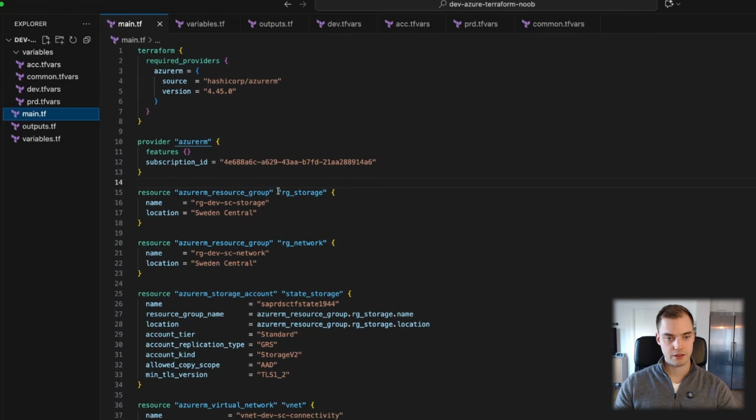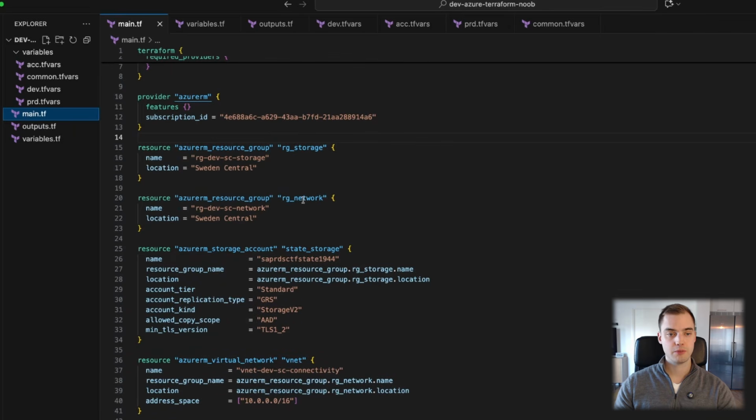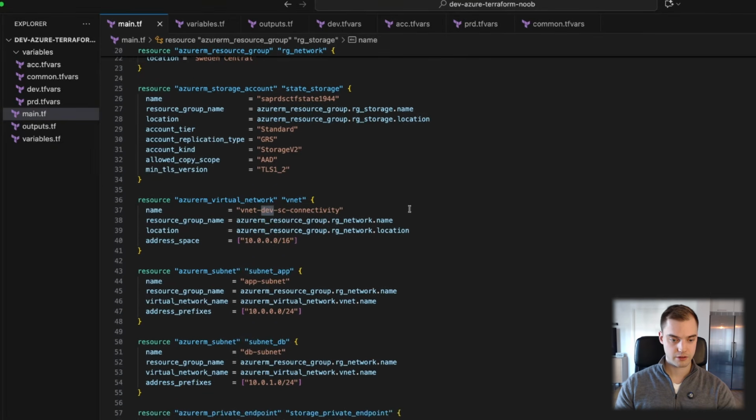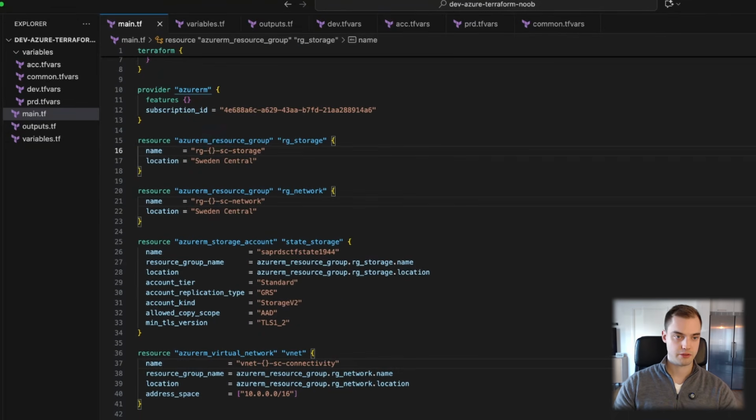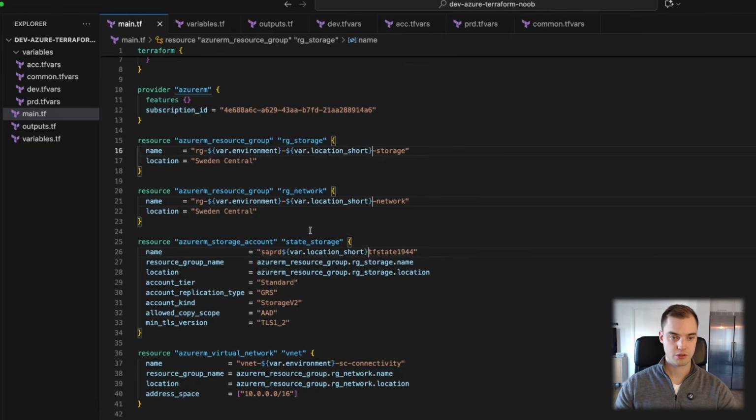Perfect. So now to get these to actually do what we need them to do, we can make use of string interpolation. So wherever it says dev here, for example, I'm just gonna mark all of these. And then we can say we want to have string interpolation. We actually want that, but let's do this in a controlled manner. I forgot we need to have a dollar sign. And then we do var.environment. And everywhere it says sc, not that one, here we want to say location short. Same goes for this one. We want that to be location short.